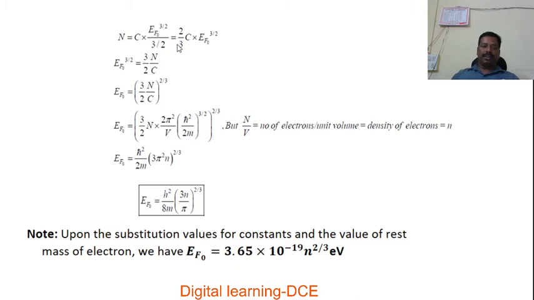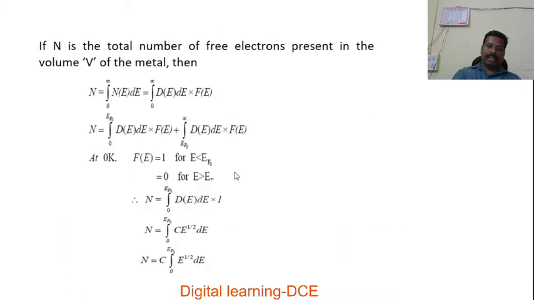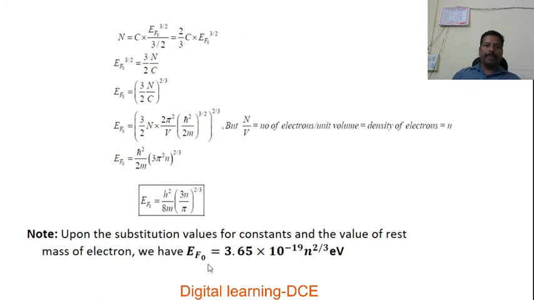Now substitute the values here. After integrating E to the power of half and applying the limits, we have EF0 to the power of 3 by 2 divided by 3 by 2, and that is equal to 2 by 3 into C into EF0 to the power of 3 by 2. Then if we simplify this, we have 3 by 2 into N by C equal to EF0 to the power of 3 by 2. We need an expression for Fermi energy.